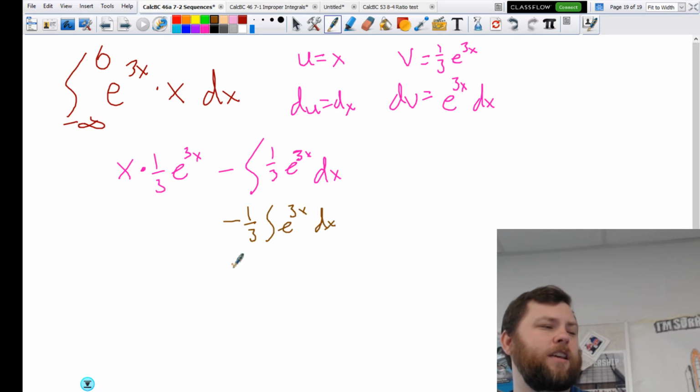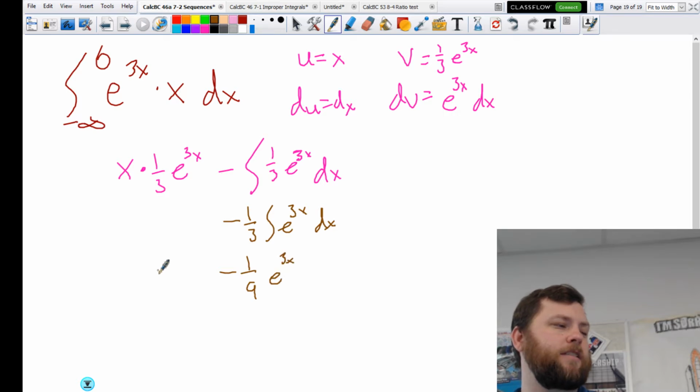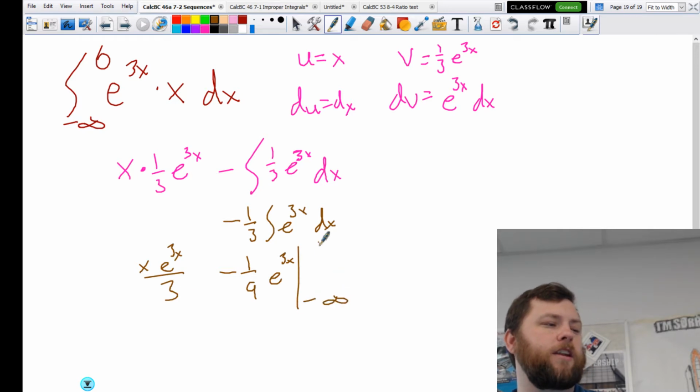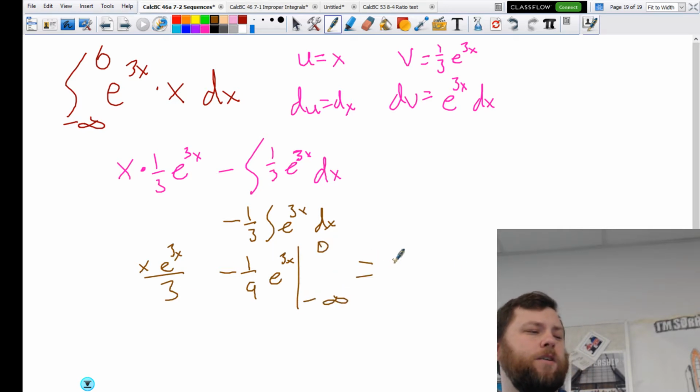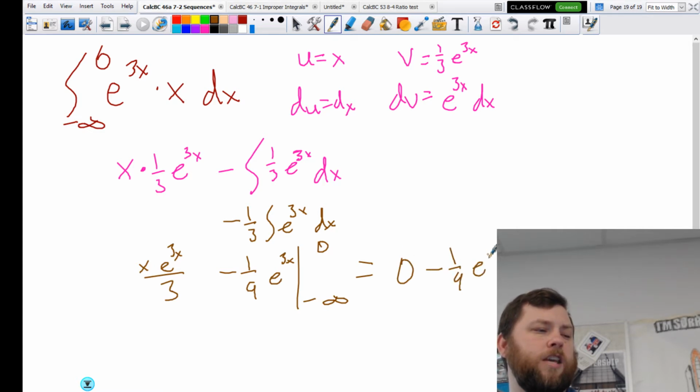That antiderives and combines to negative 1/9 e to the 3x. So this is x e to the 3x over 3, minus 1/9 e to the 3x, from negative infinity to 0.